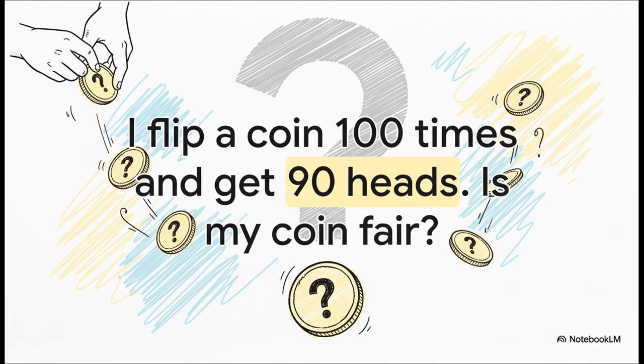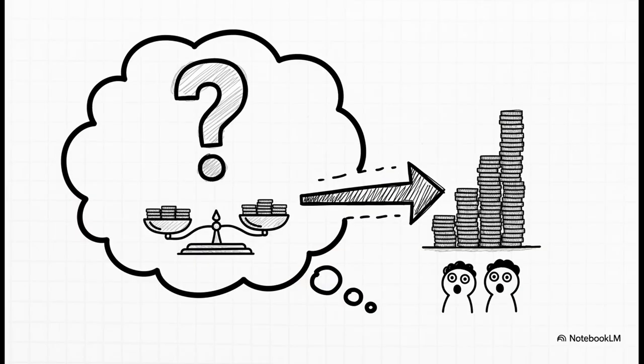Imagine I flip a coin 100 times, and I get 90 heads. Is that coin fair? What's your gut telling you? I mean, come on, it's got to be screaming no way, right? Something is definitely fishy with that coin. Well, guess what? You just did statistics.